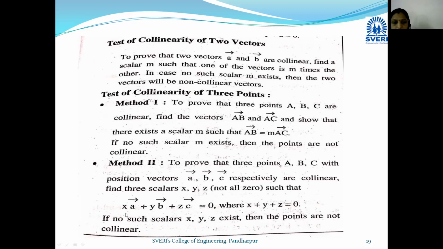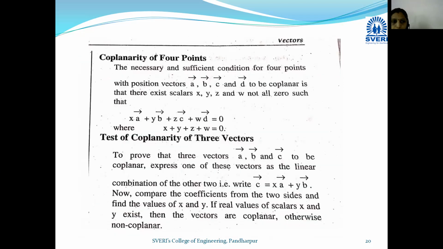Okay, here is a linear combination of the given vectors with the scalars, हे 0 असेल, where x plus y plus z is equal to 0. If no such scalars exist, then we can say that the vectors are non collinear. In this way we check whether the vectors are collinear or non collinear.